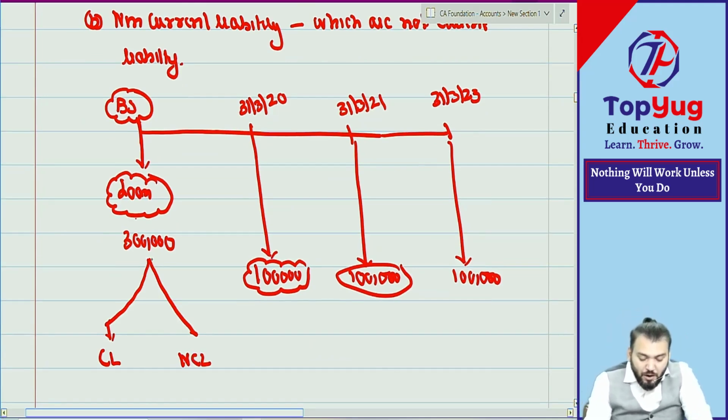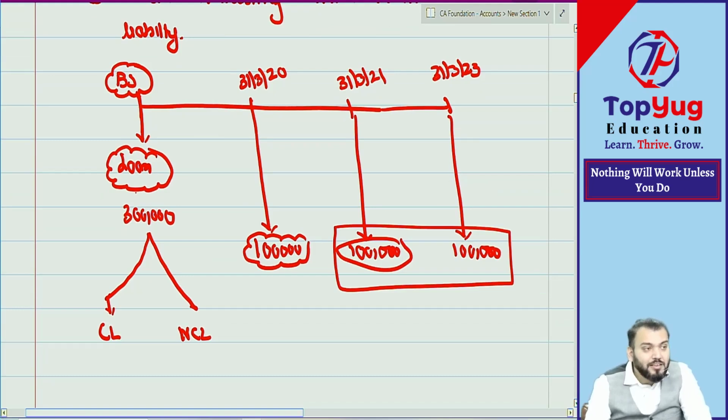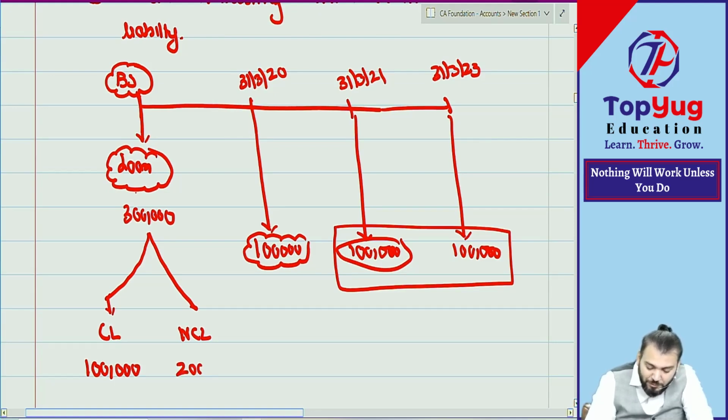Out of this 3 lakh, 1 lakh is payable within 12 months, so 1 lakh will be current liability, and this 2 lakh will be non-current liability. Have you understood this?